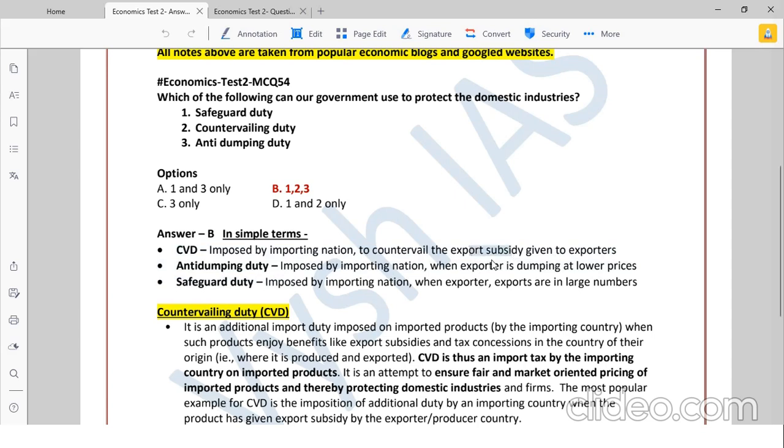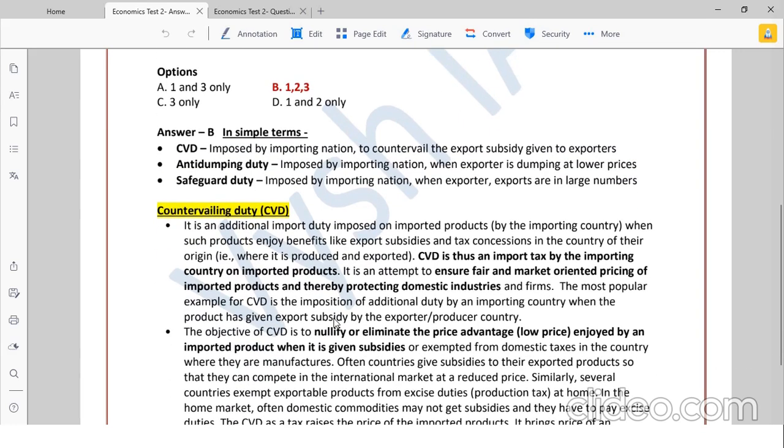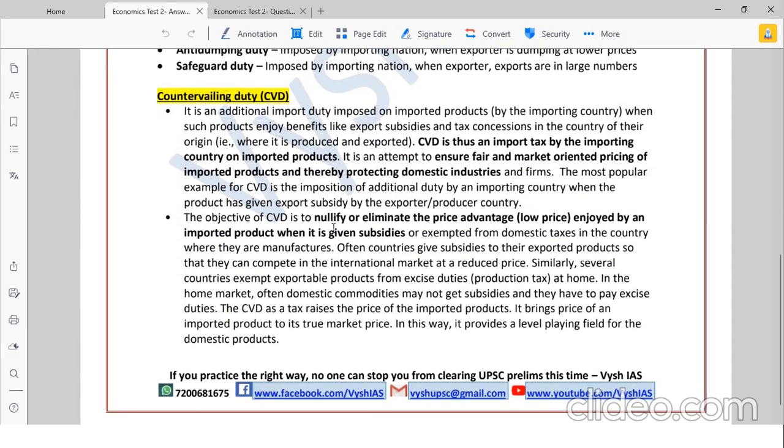One is based on export subsidy, one is dumping at a lower product price itself, and one is in large numbers. So each time India or a country which is importing puts a duty, it is called this. Okay, this is a basic thing, and in the full story we have explained it here. Again, it's better you read because it will be repetitive. It's very basic, for a person who doesn't know anything, so that they understand. We have explained those three things again here.